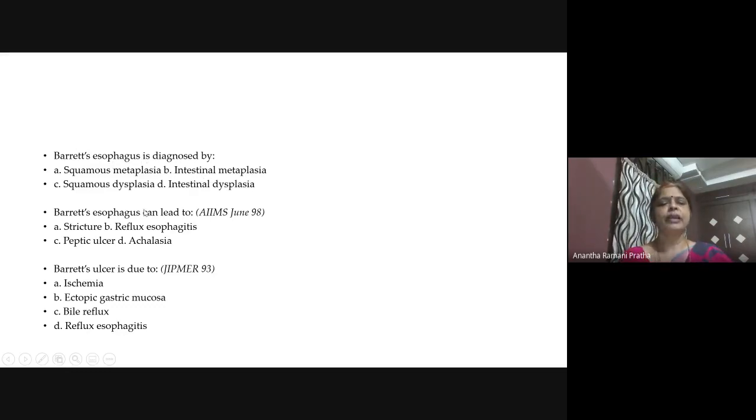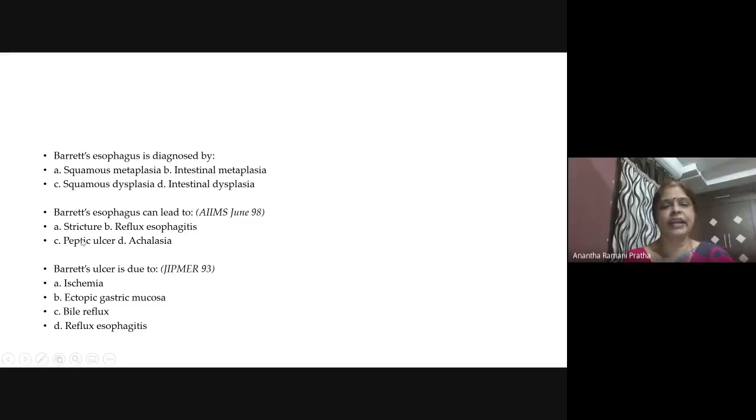All these are linked. Barrett's esophagus can lead to stricture, reflux esophagitis, peptic ulcer, achalasia. This is an MCQ, so you have to be careful when you write. Stricture is again the Schatzki's rings and webs, which is not associated with Barrett's esophagus. Reflux esophagitis, yes. Peptic ulcer, no. Achalasia, no. Do you understand how I have come to reflux esophagitis?